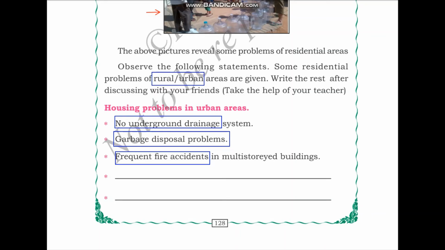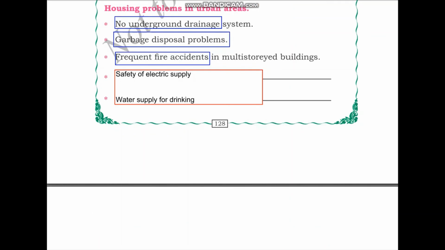Now, let us think and write more problems that we have observed in housing areas in urban regions. I have given two problems that we might have observed in urban areas. One is the safety of the electricity supplies. We have to make sure that the wires which are supplying electricity to the houses are very safe and are constructed scientifically. So if there are live wires left in the open, these are very hazardous and dangerous to life.